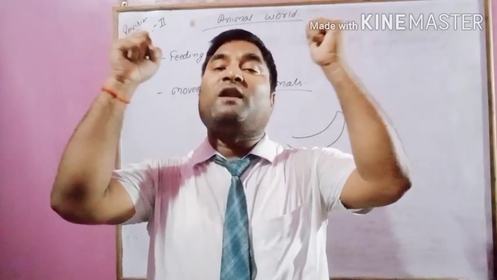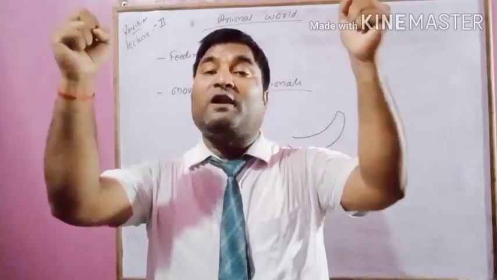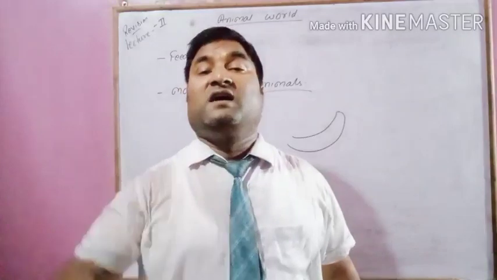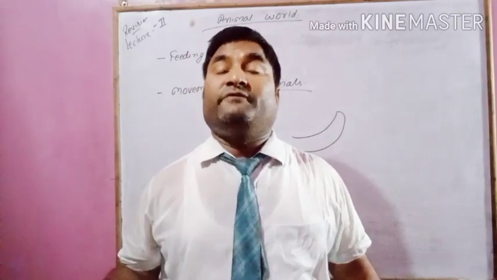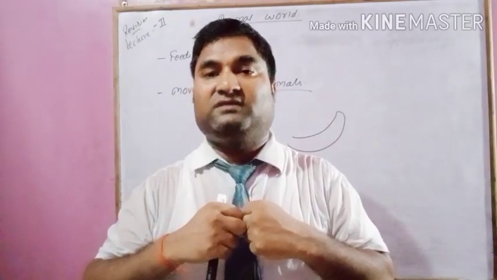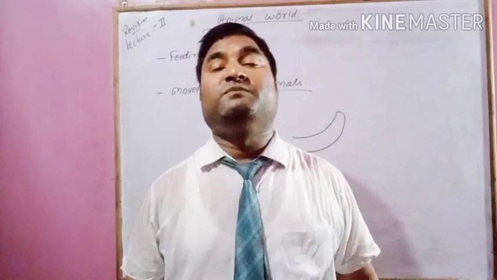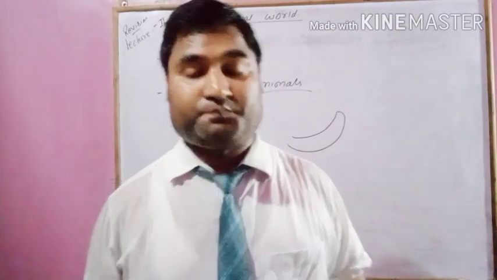These two are called forelimbs, meaning the front ones, and the legs are called hind limbs. So we use our forelimbs to hold or catch things, and with the help of hind limbs we move from one place to another.